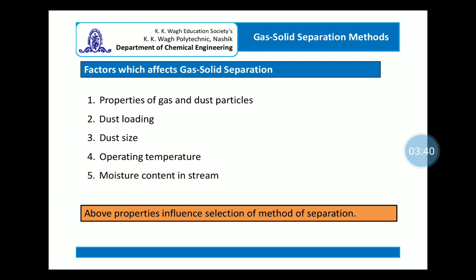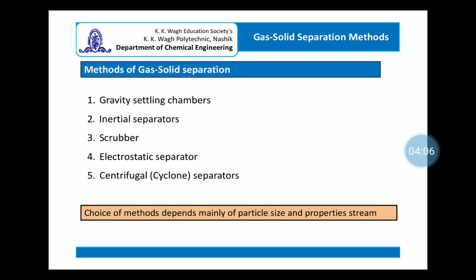Then the dust loading present, the dust size, because all the particles cannot be separated by a single equipment. So as per the size of the particles, you have to select a different gas solid separation device. Then the operating temperature and moisture content in the stream. These factors will decide which method or which equipment is to be used for gas solid separation.